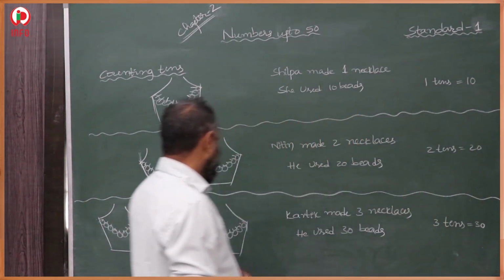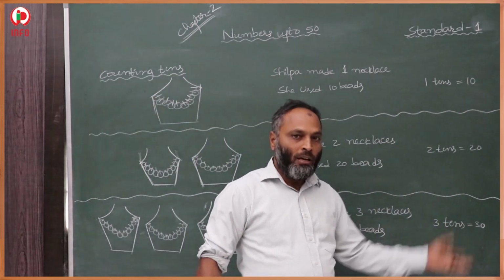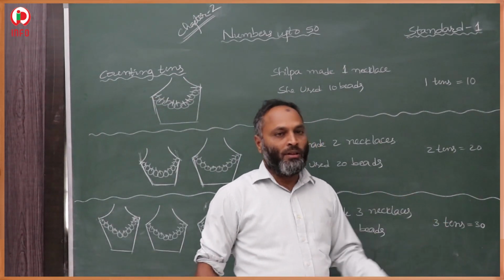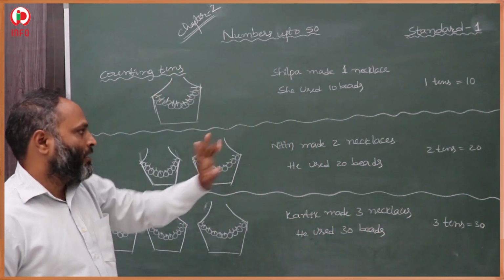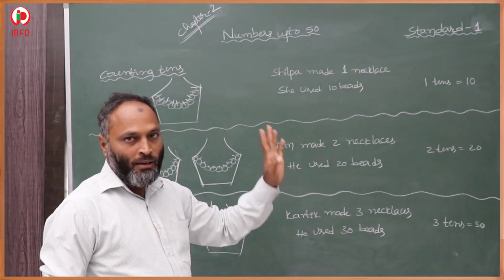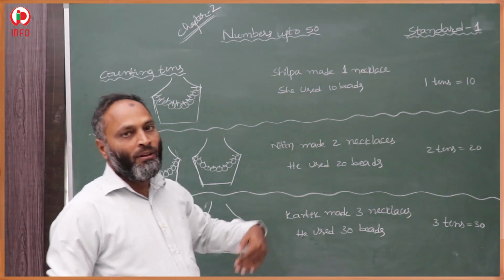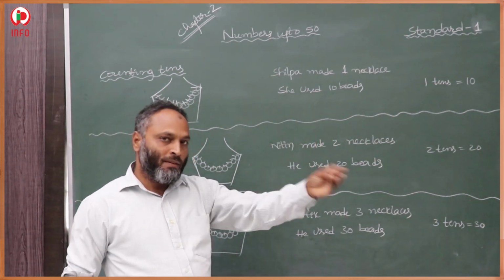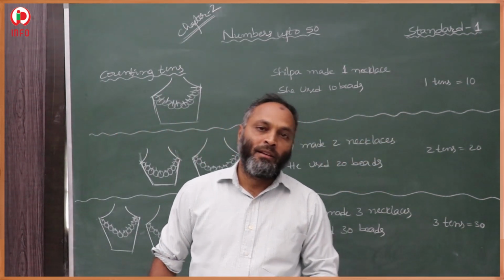In the similar way, if 4 were there, then 4 tens is 40. If 5, then 5 tens is 50. So like that, 1 ten is 10, 2 tens is 20, 3 tens is 30, 4 tens 40, 5 tens 50. In that way we will get 6 tens 60, 7 tens 70, 8 tens 80, 9 tens 90. Okay.